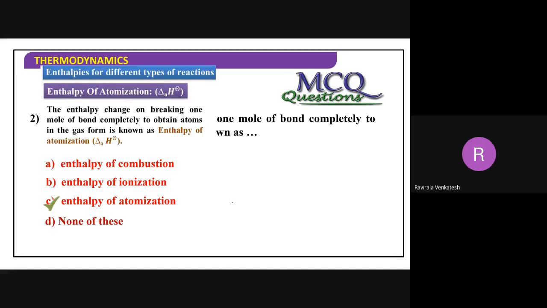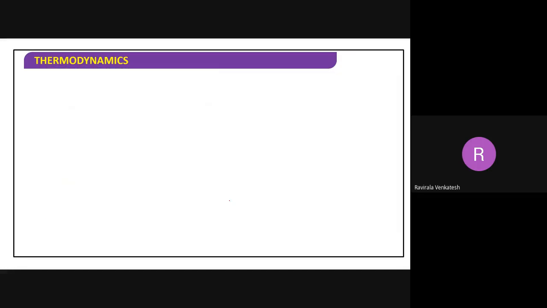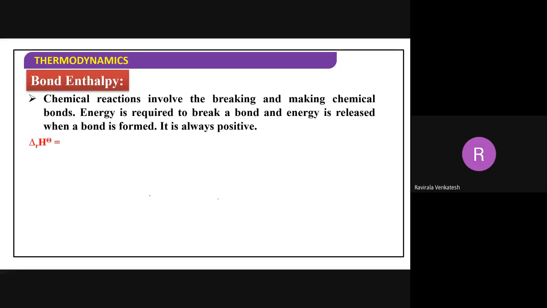Now also we completed atomization. Next, bond enthalpy. This is important: chemical reactions involve the breaking and making of chemical bonds. Energy is required to break a bond. Energy is released when a bond is formed. This is very, very important. For example, I want to break this bond.